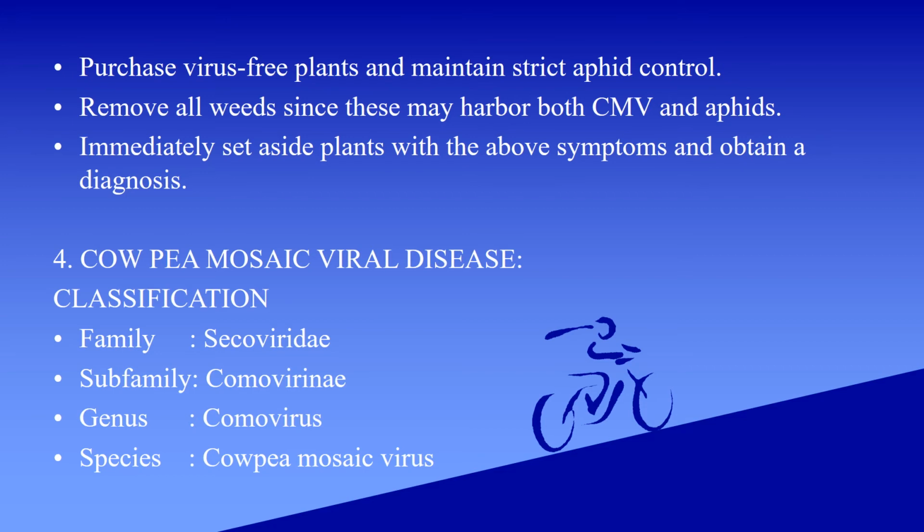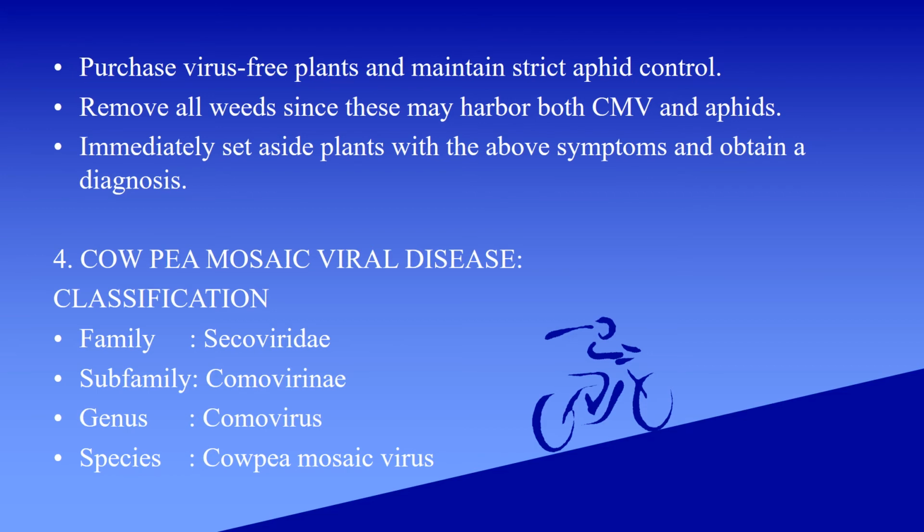Prevention includes purchasing virus-free plants and maintaining strict aphid control. Remove all weeds since these may harbor both CMV and aphids. Aphids are the small bugs, as I said earlier. Immediately set aside plants with the above symptoms and obtain a diagnosis.